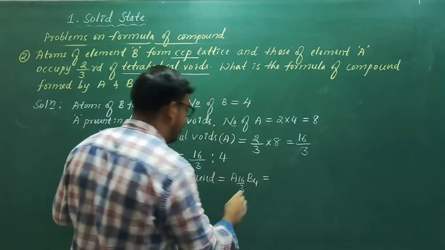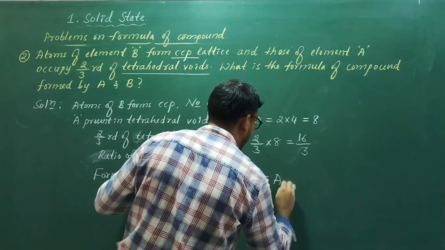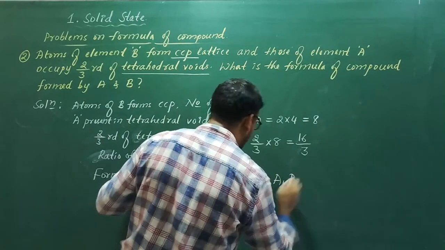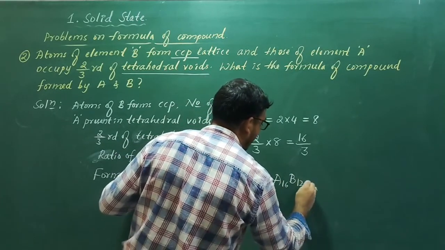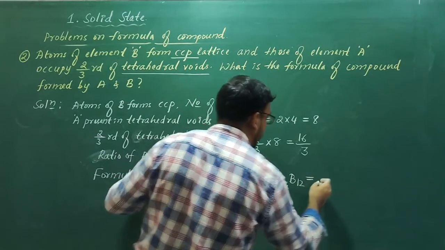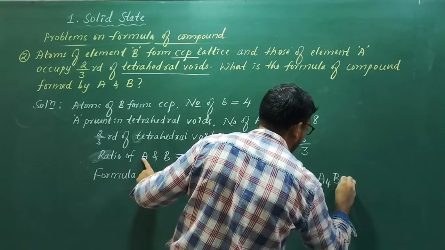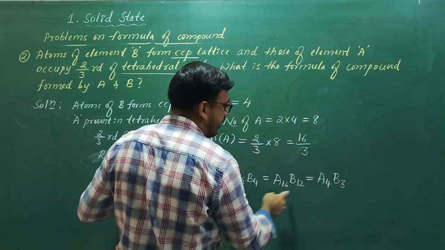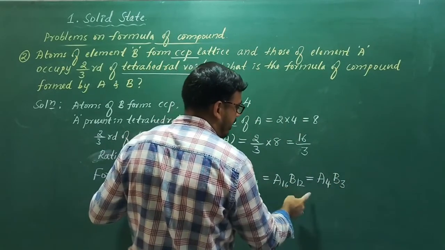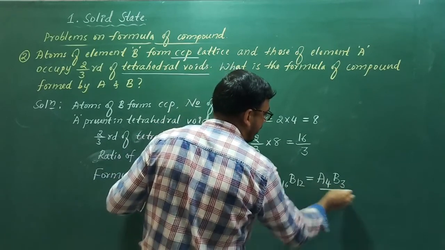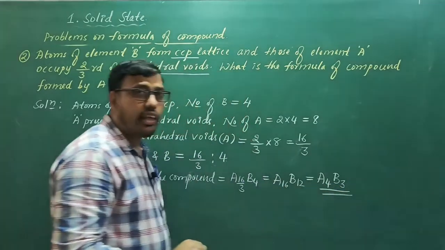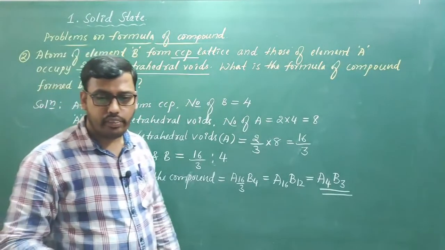Now you cross multiply this one. A 16, B 3 4s are 12. So simplify this one, you will get A4B3. I have divided it by 4. 4 4s are 16, 4 3s are 12. So therefore the formula of the compound is A4B3.